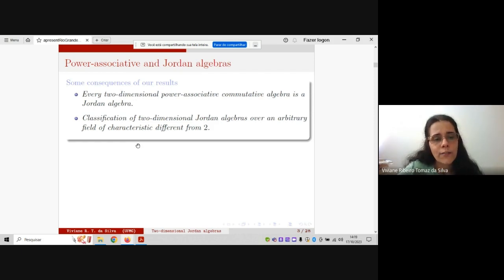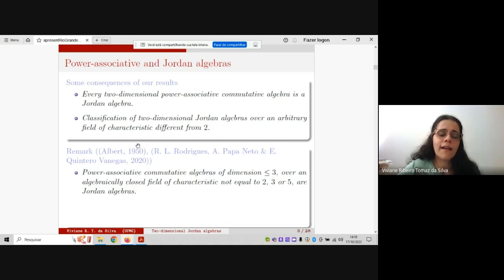I would like only to remark that on this problem about power associative and Jordan algebras, we also have other papers and results. For instance, we have this result from Rodrigues, Papaneto, and Vanegas.